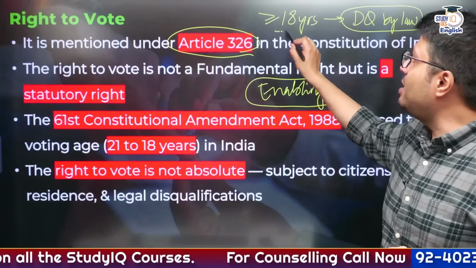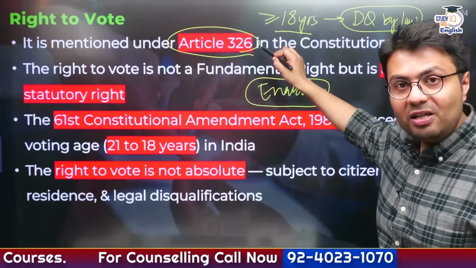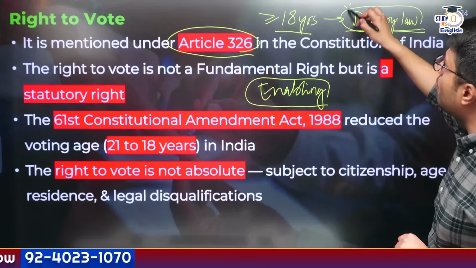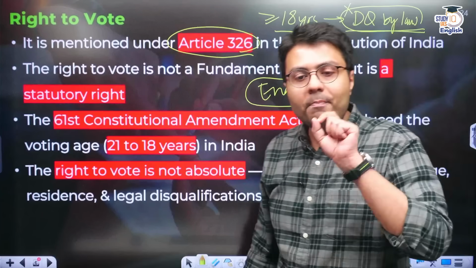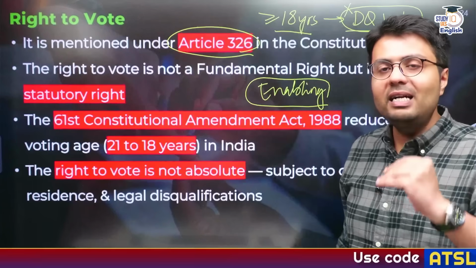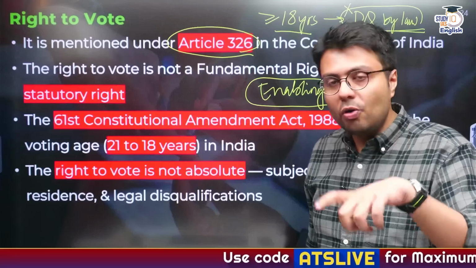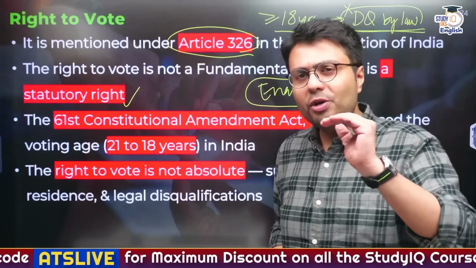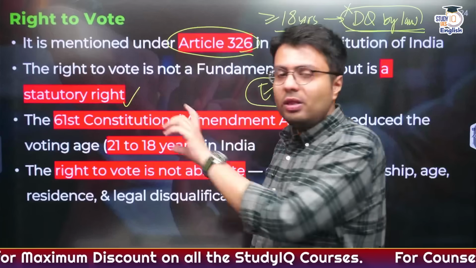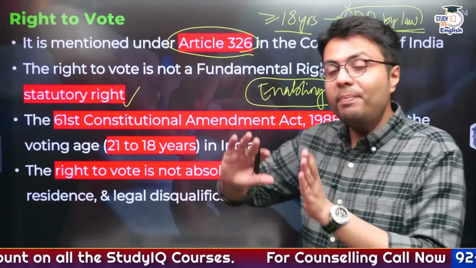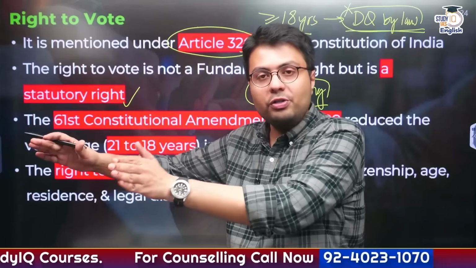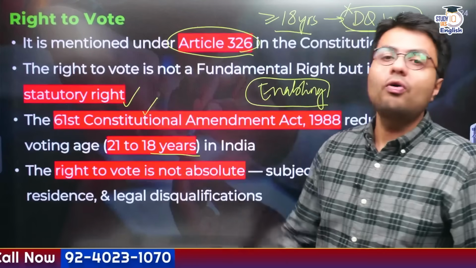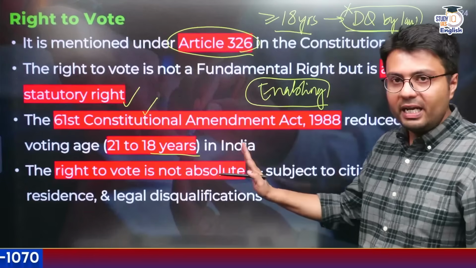Because it says you need to be 18 years of age and an Indian citizen, but you will be able to give vote only if you are not disqualified by any law of the Parliament. Therefore, the exact legal status of right to vote is not a constitutional right, but a statutory right. Similarly, there were certain changes made based on this right to vote in India. Earlier, only people over 21 years of age could give vote, but this was reduced to 18 years of age by the 61st Constitutional Amendment Act of 1988.